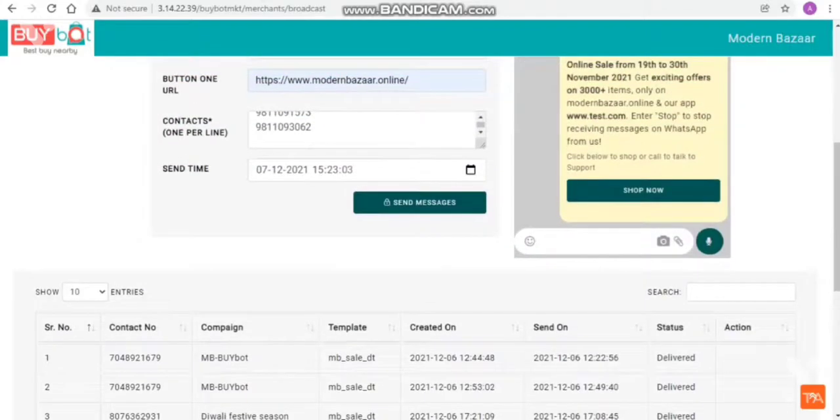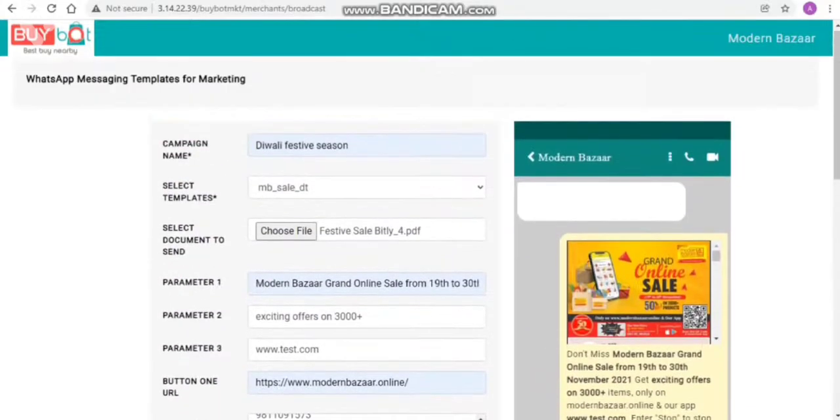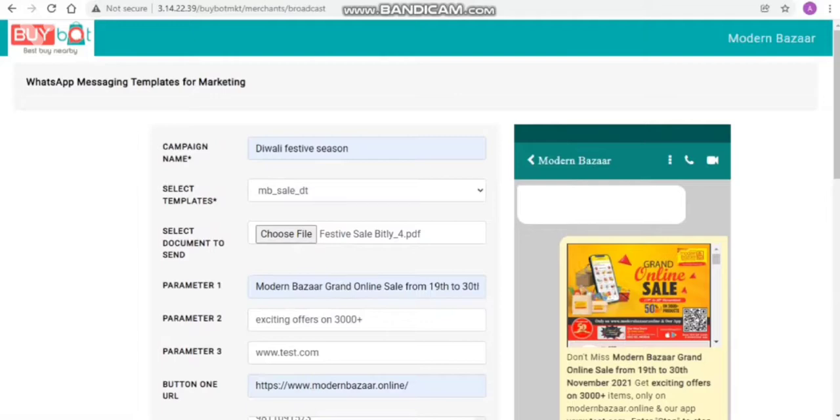So by using this marketing portal, a merchant can easily send a marketing message in bulk to their customer to engage the activity of the customer and to drive the traffic on their particular website also.